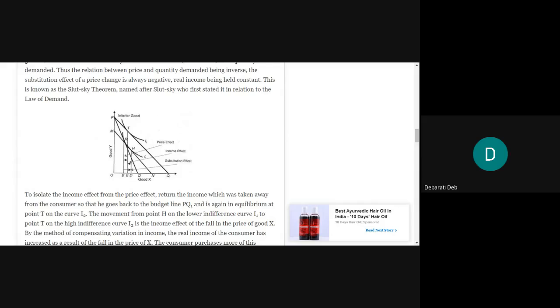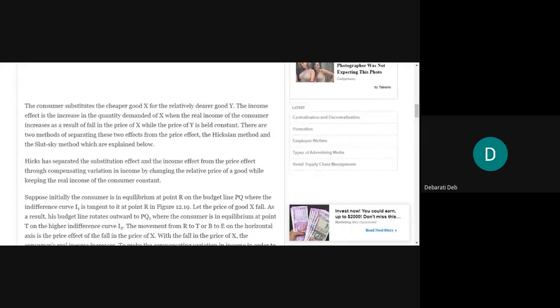So till now we have learned what is the substitution effect and what is price effect. First we had learned what is price effect. If price of a good decreases, then quantity purchased of it will increase. Thus the purchasing power of the consumer will increase, his budget line will shift.